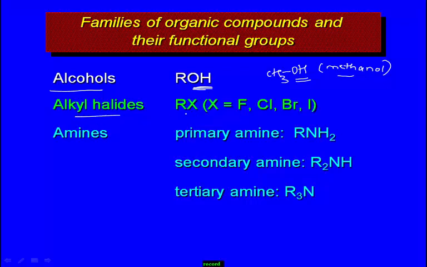Next, alkyl halides. Alkyl halides contain groups like RX. Here X indicates chlorine, bromine as well as iodine. And the functional group of amines. In amines there are 3 types. The primary amine group is RNH2, the secondary amine R2NH, and the tertiary amine R3N.